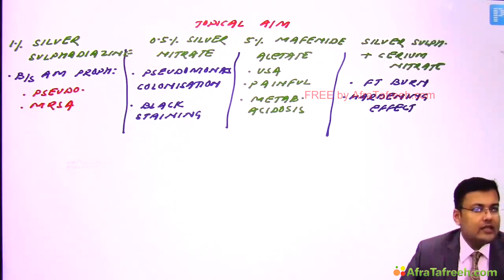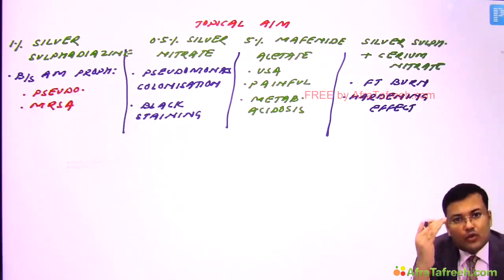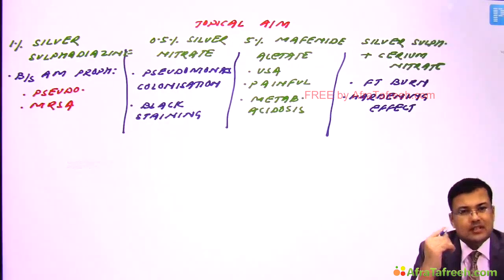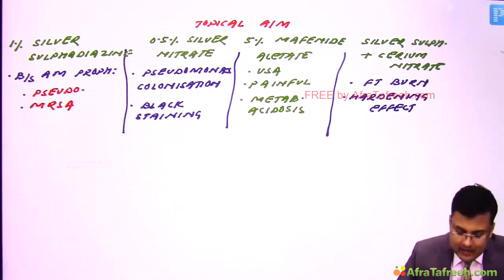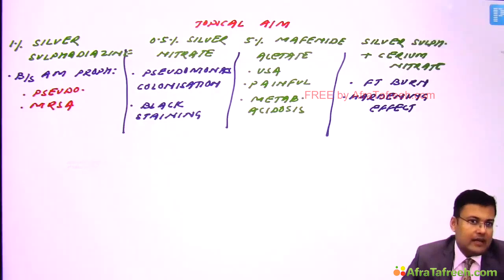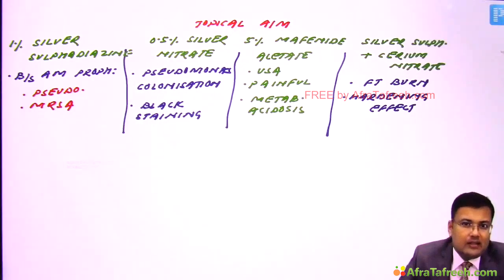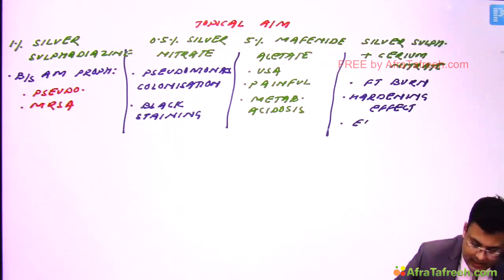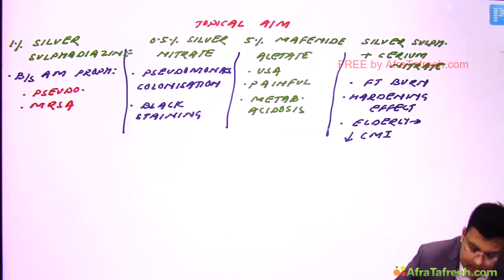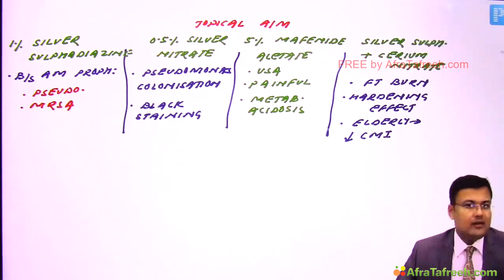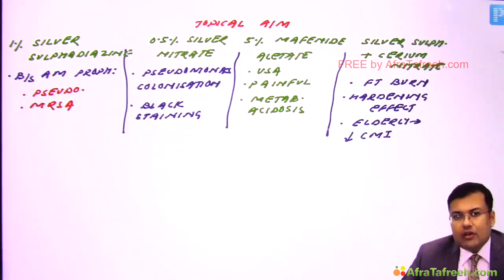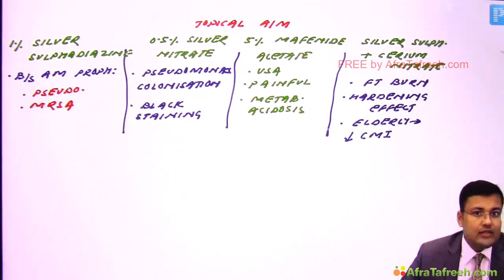Why? We discussed in the pathophysiology of burns that there is global depression of immunity in burns. This silver sulfadiazine plus cerium nitrate combination, especially cerium nitrate, depresses cell-mediated immunosuppression. So it is used in the elderly. Clear? So these are the 4 topical antimicrobial agents used in burns.